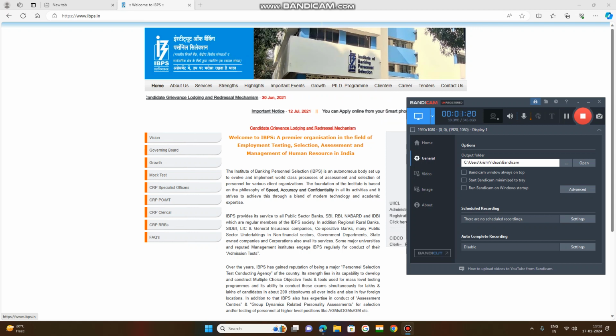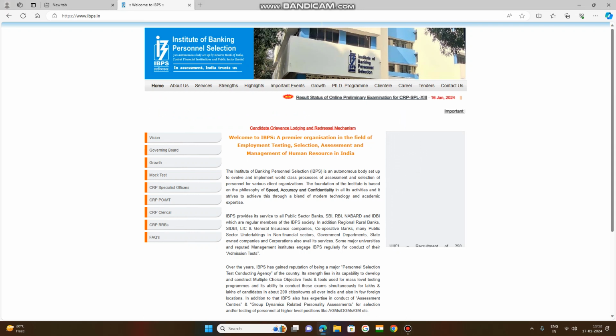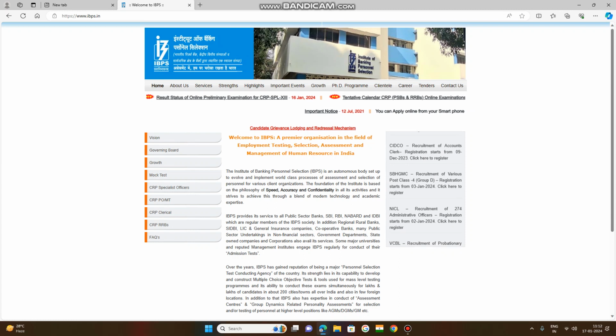It is a board which will conduct the common recruiting process, CRP, for banking personnel selection, especially in public sector banks like SBI, RBI, NABARD banks and IDBI.